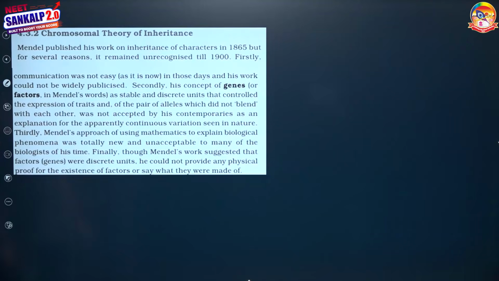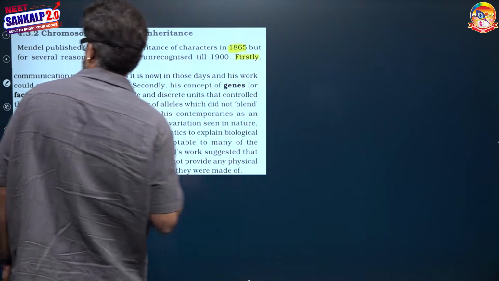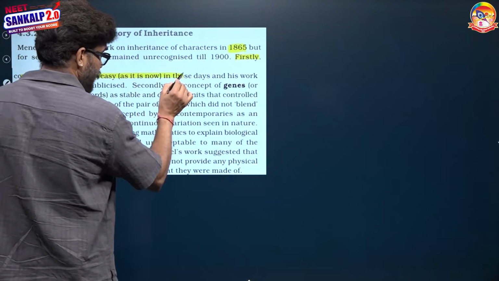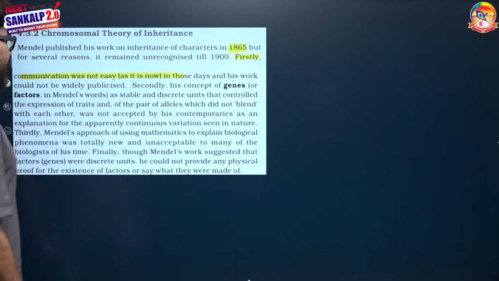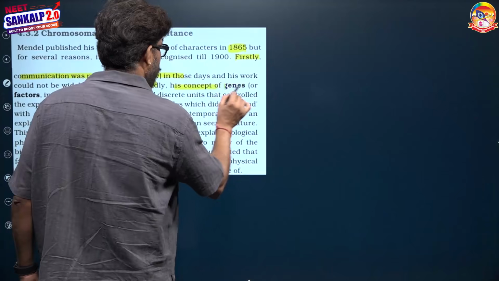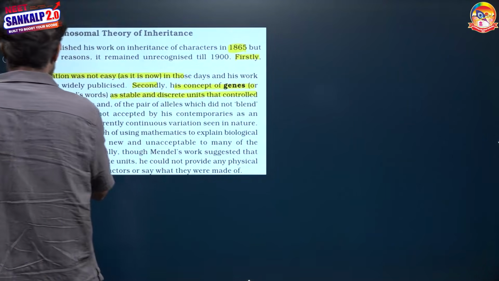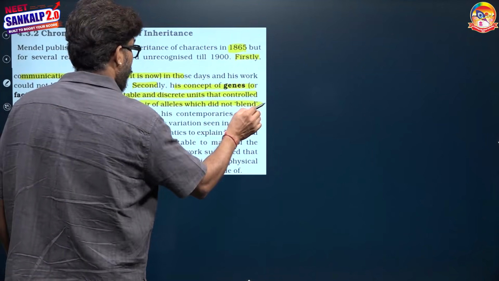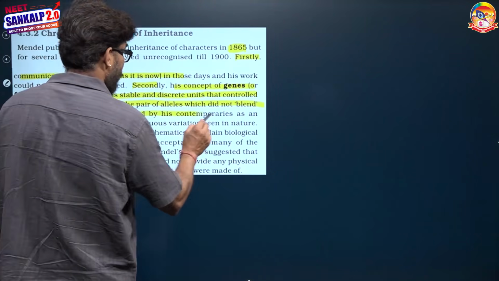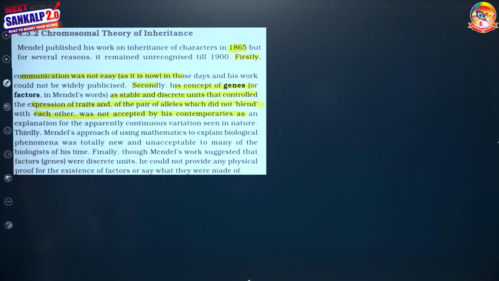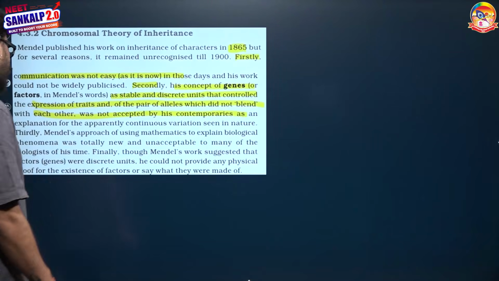Mendel published his work on inheritance of characters in 1865. From 1856 to 1863 he did the work, but for several reasons it remained unrecognized till 1900. What are these reasons? Reason number 1, communication in those days was not easy. Second reason, his concept of the gene as a stable and discrete unit that controls the expression of a trait, or alleles which do not blend with each other, was not accepted by his contemporaries. That is, his idea of the gene was not accepted.